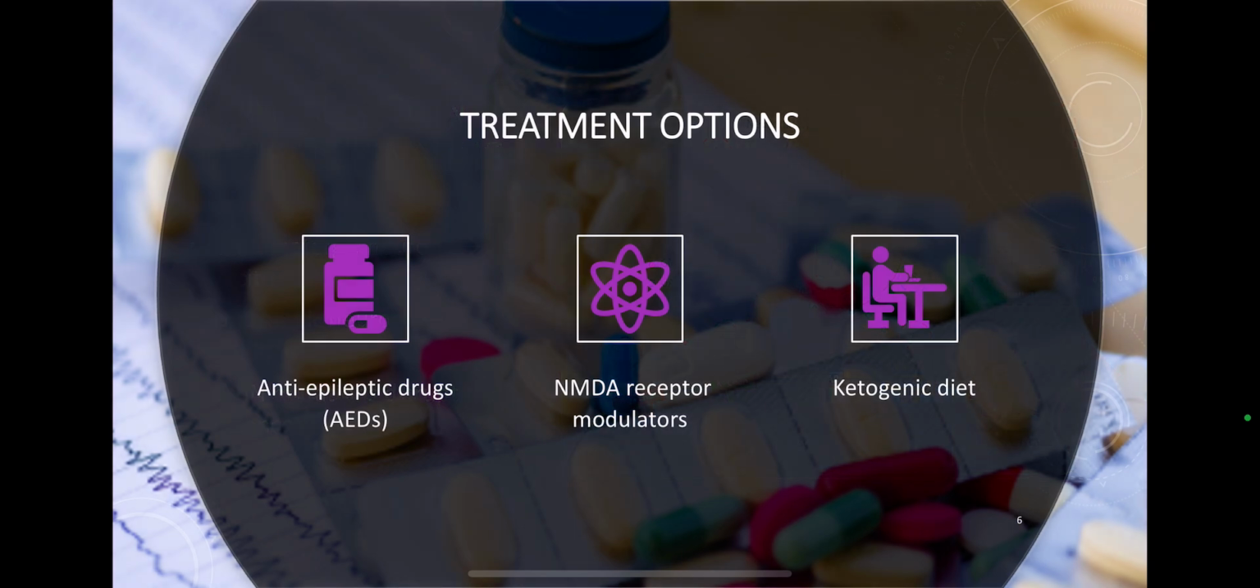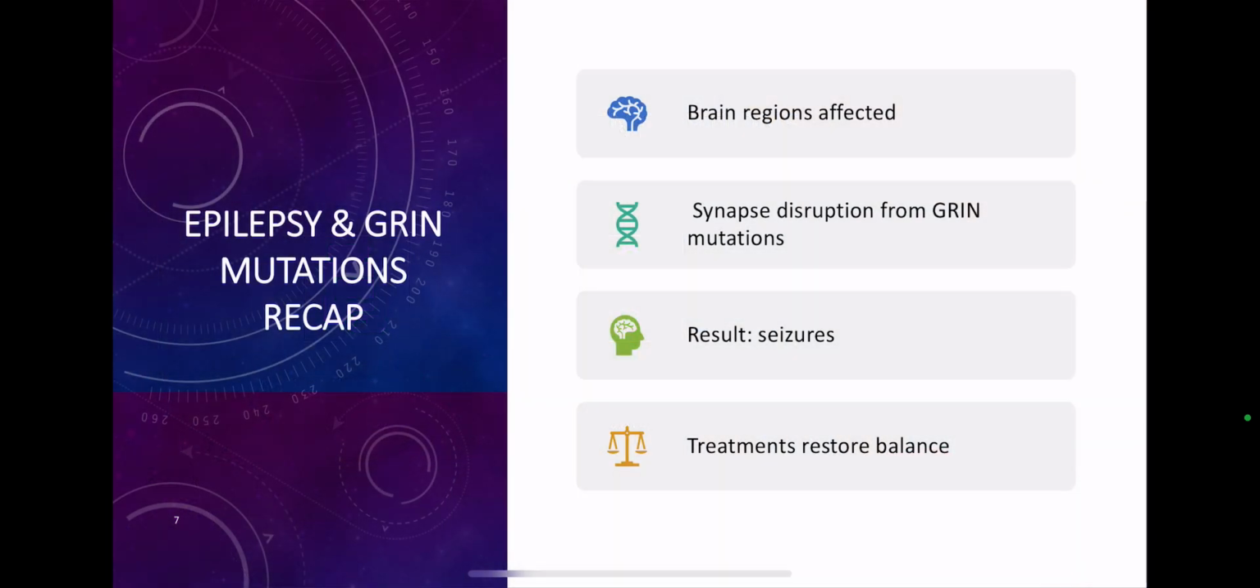But we are super thankful that treatments exist. Anti-epileptic drugs reduce excitability by stabilizing neuronal membranes and enhancing inhibitory signaling, while NMDA receptor modulators can correct the signaling at the synapse. Even a ketogenic diet may help to stabilize neuronal networks and promote metabolic changes that prevent seizures from occurring. From genes to cells to brain circuits, epilepsy is a disorder of electrical imbalance.